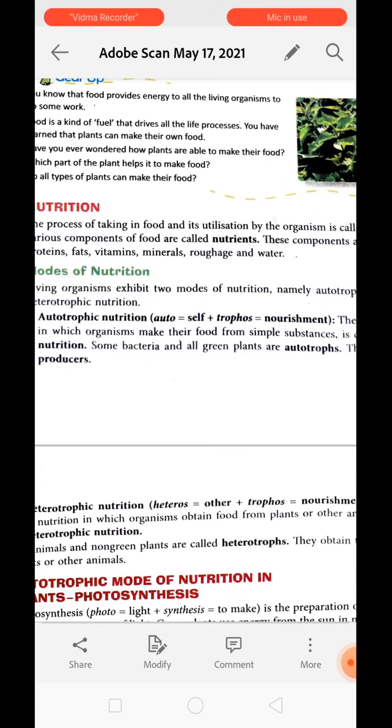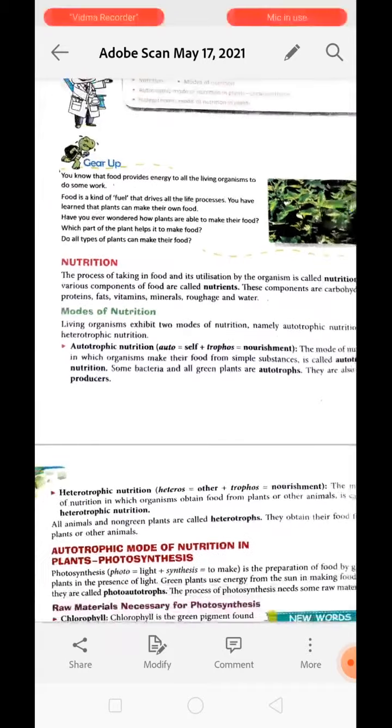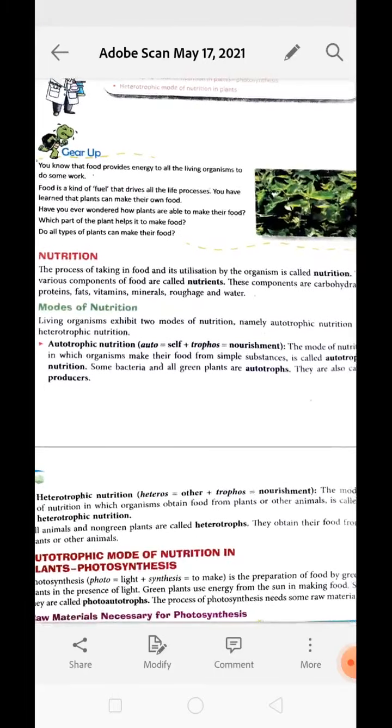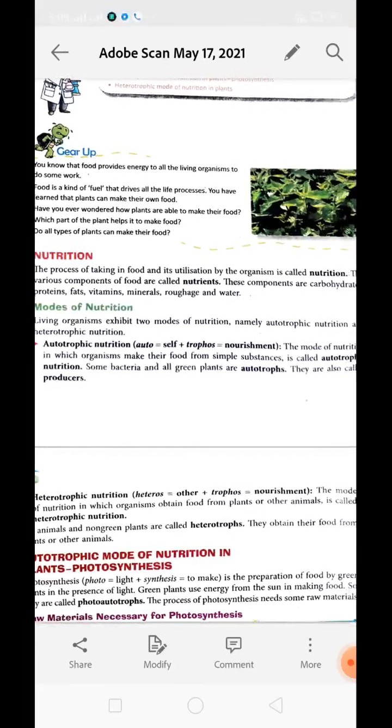Just think about what you ate in the morning, from morning up to now. Whatever we have eaten, we have been getting it from plants. Even a tiger living in the forest feeds on herbivores, and herbivores feed on plants. So directly or indirectly, for all living organisms, it is the plant which produces food. As it produces the food, it is called a producer.